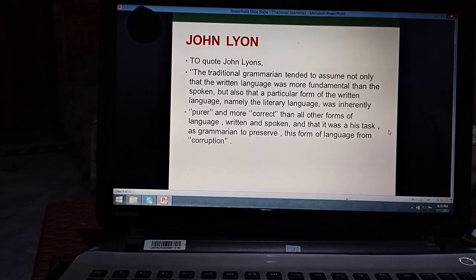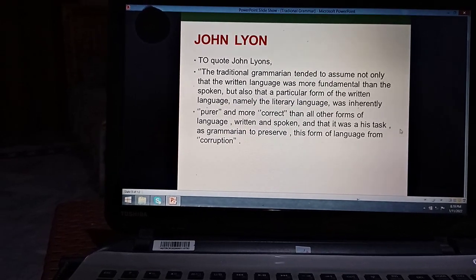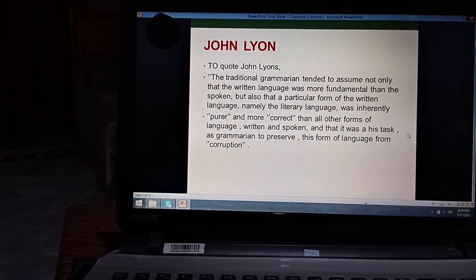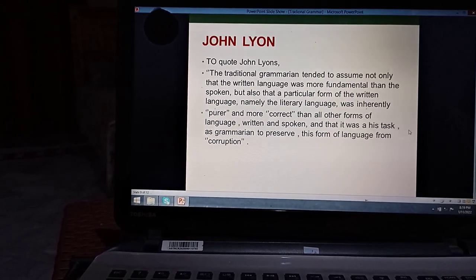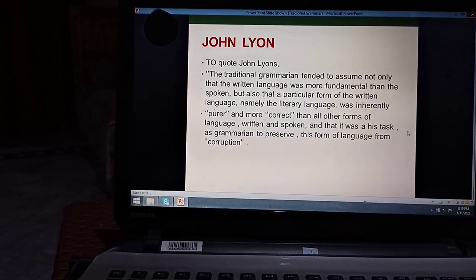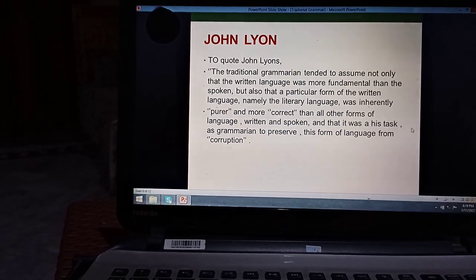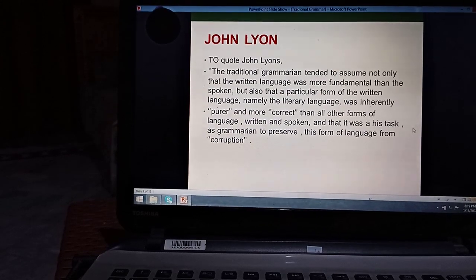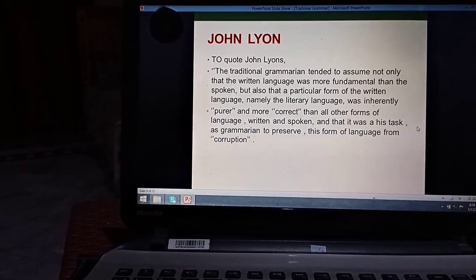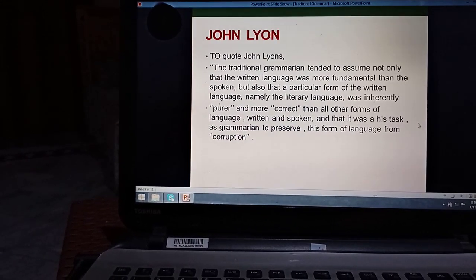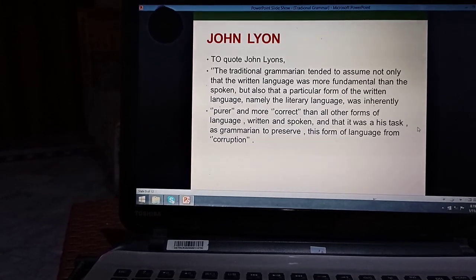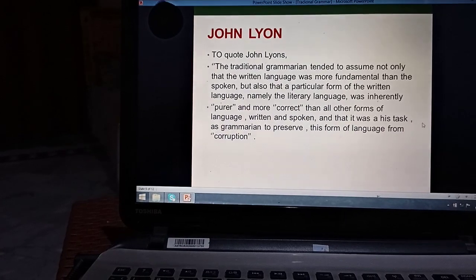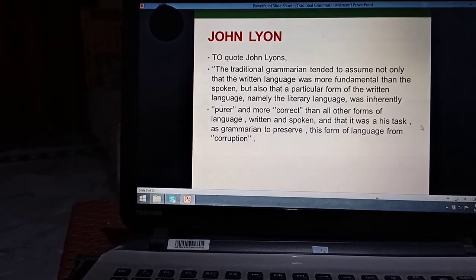According to John Lyons, a famous British linguist, the traditional grammarian tended to assume not only that the written language was more fundamental than the spoken, but also that a particular form of written language, namely the literary language, was inherently purer and more correct than all other forms of language, written and spoken, and that it was his task as a grammarian to preserve this form of language from corruption.